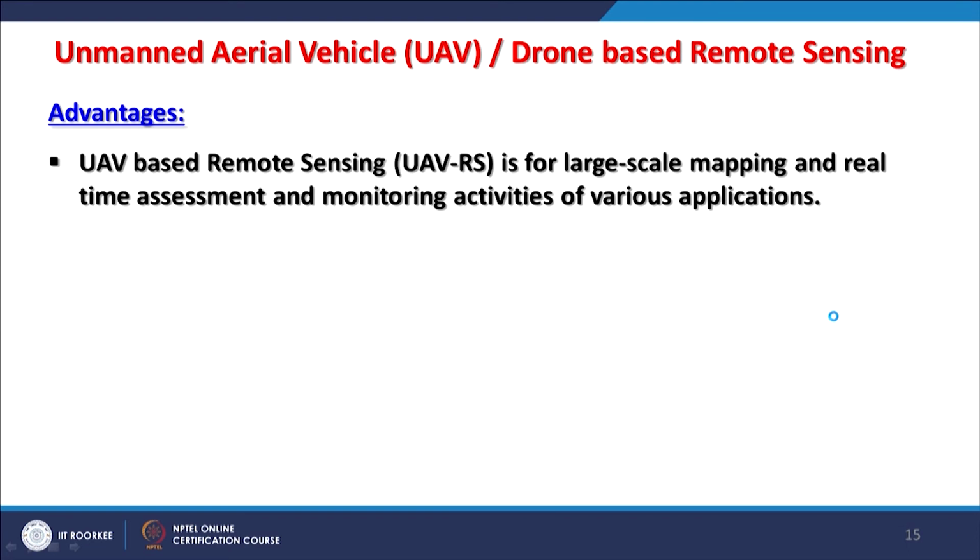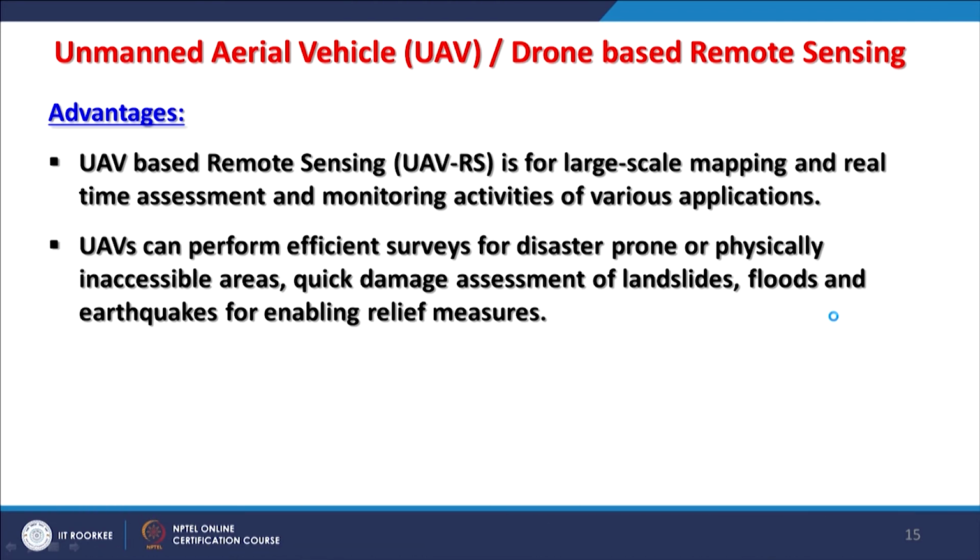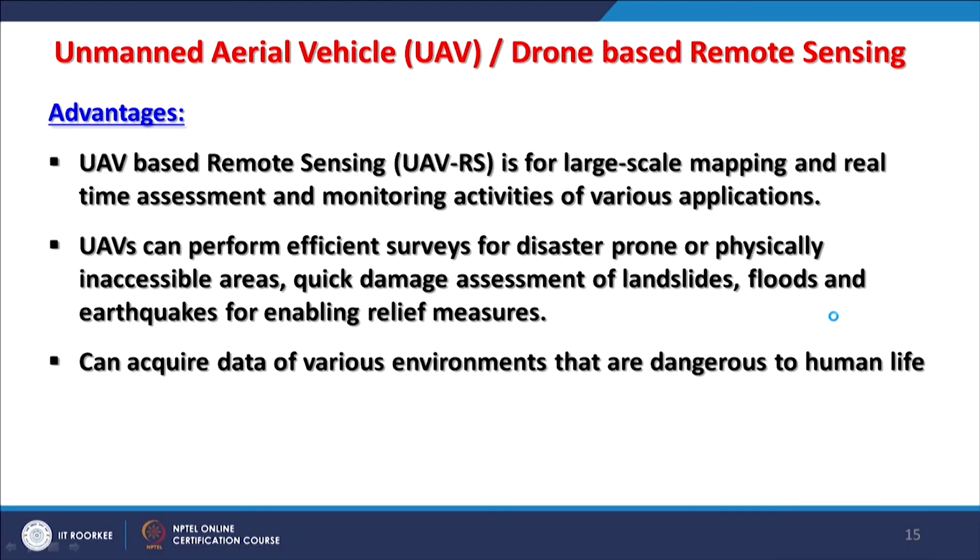UAVs can also perform efficient surveys for disaster prone or physically inaccessible areas, and quick damage assessment of landslides, floods, earthquakes for enabling relief or rescue operations. That is another advantage with UAV, and it can acquire data of various environments that are dangerous to human life.